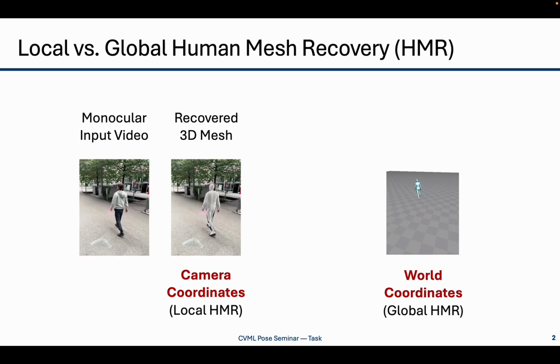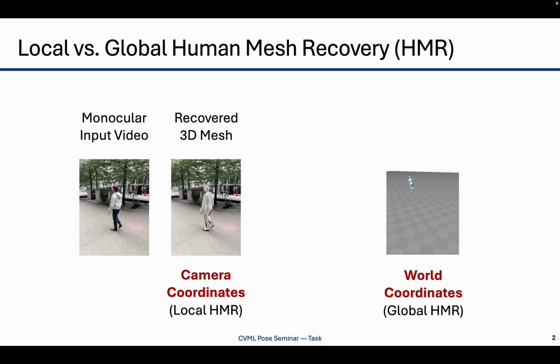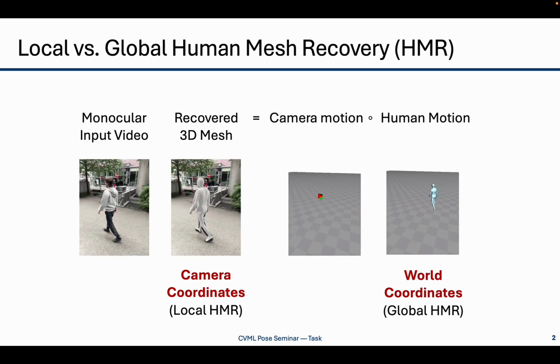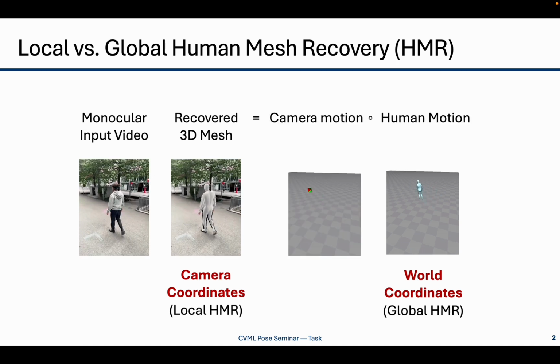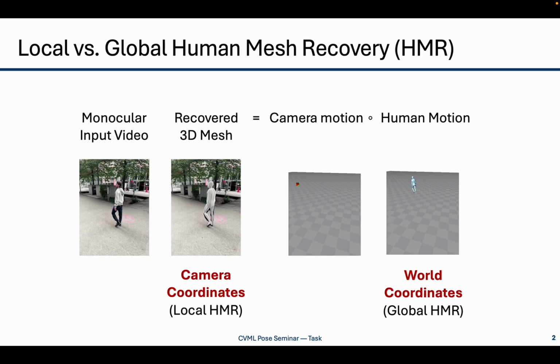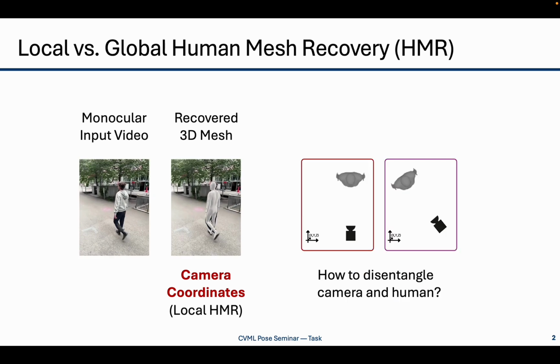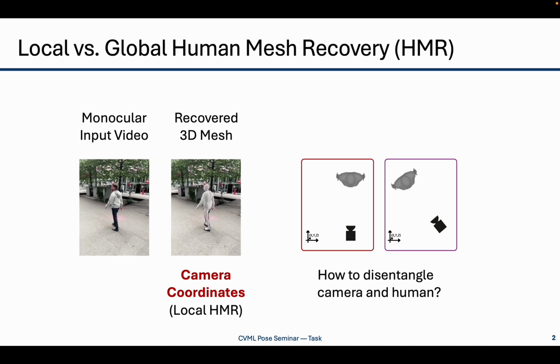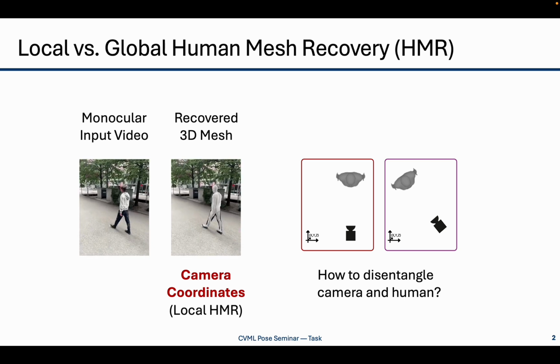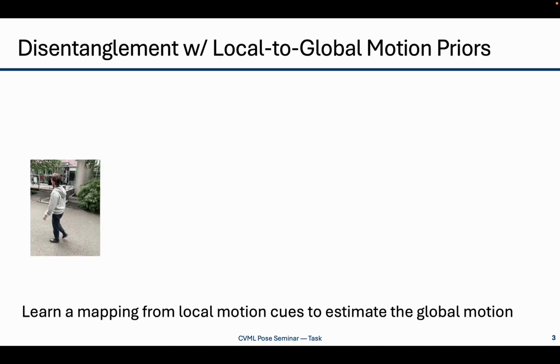The problem, of course, is that what we see in the video here is an entanglement of both the human motion and the camera motion. Both the human moving in the world and the camera moving in the world together produce the observed video. And because the two are entangled, many setups, I am showing two examples here in the red and purple insets, will give you the same observations or videos. So how can we disentangle the two motion components?